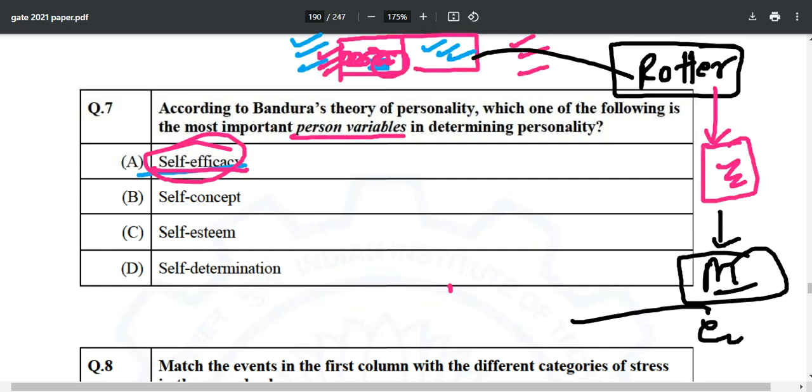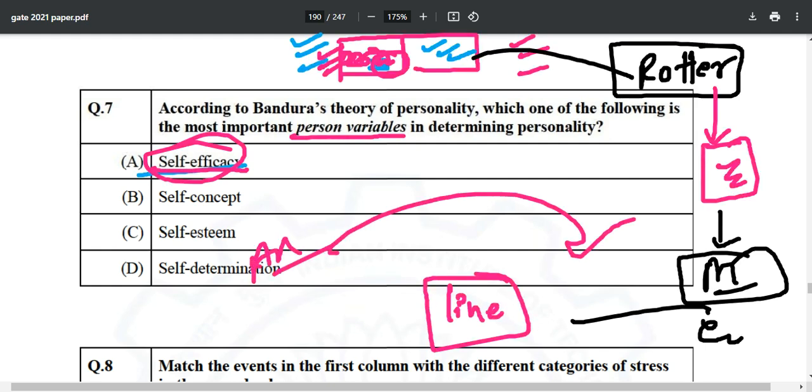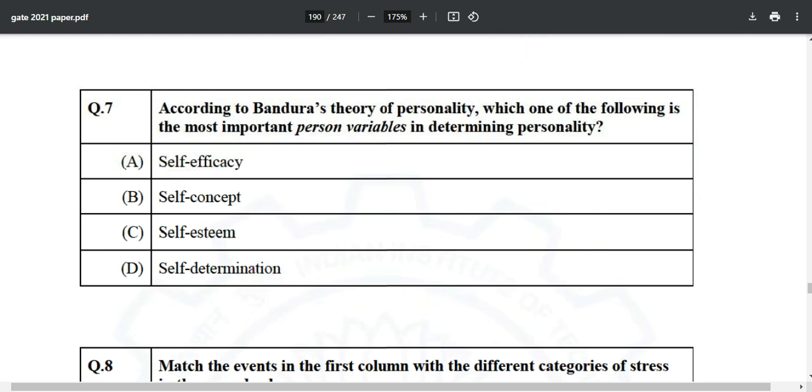For that you have to read each and every single line, right from the acknowledgements to the last pages. Whatever is being shared over here, you will easily find in that book. So the correct answer is option A, self-efficacy.